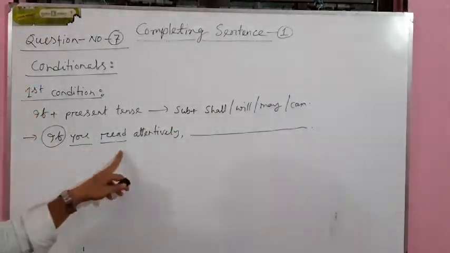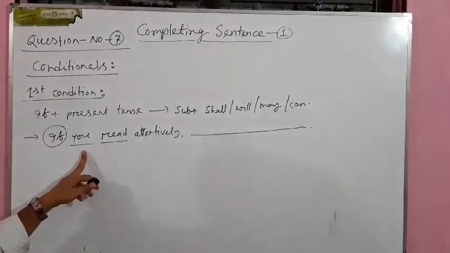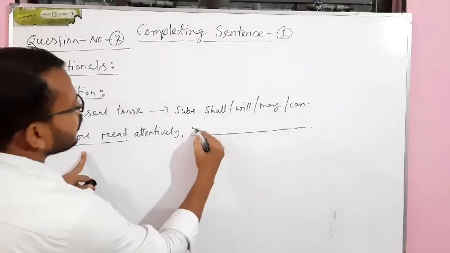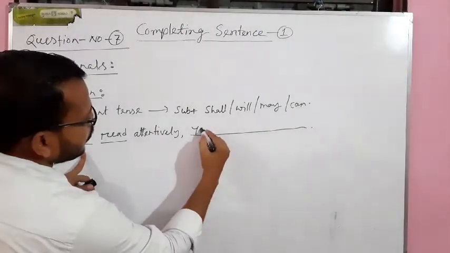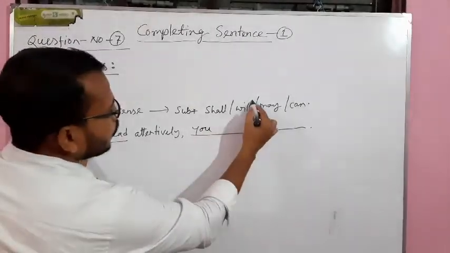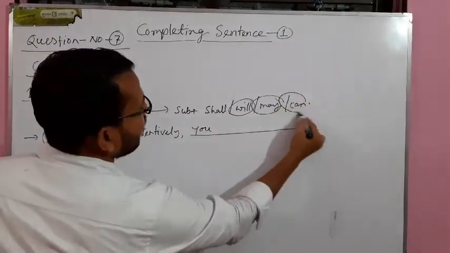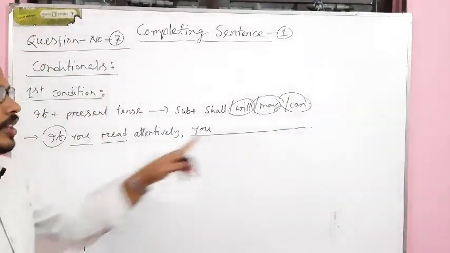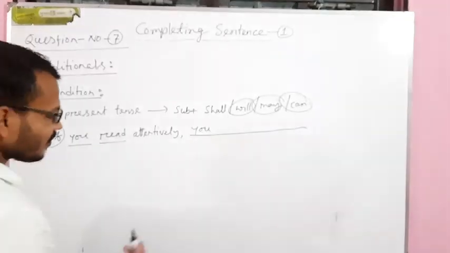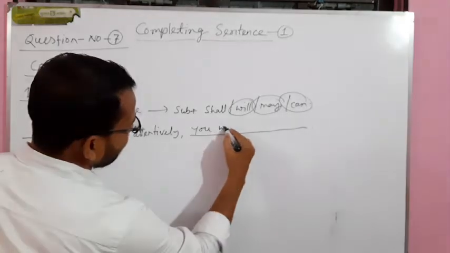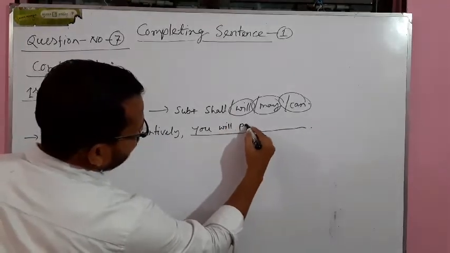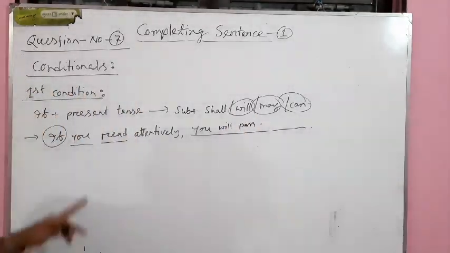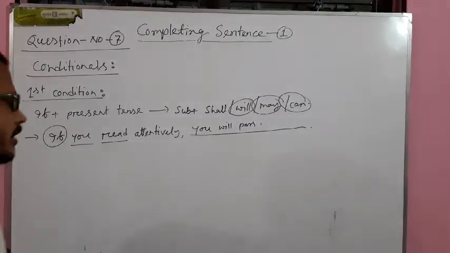So here you is our subject, so we will take you in our second clause as well. You will, or may, or can, no problem. I can use anyone from the three. You will pass. If you read attentively, you will pass.